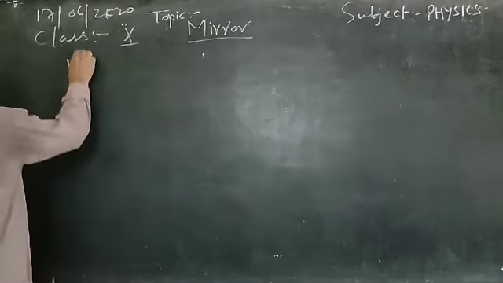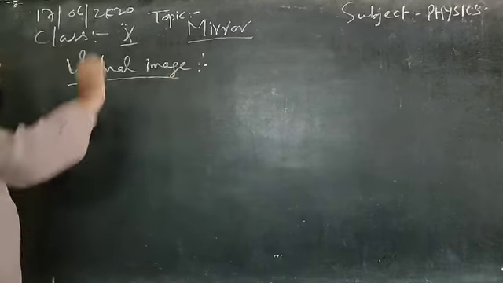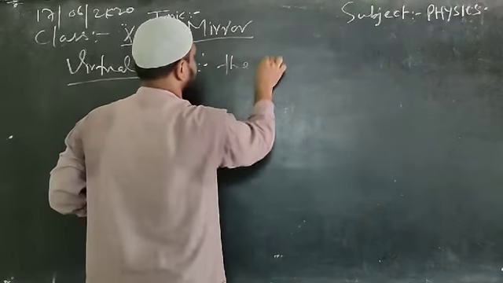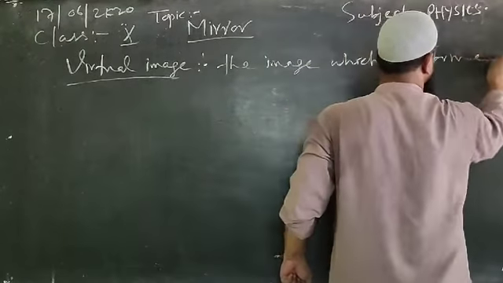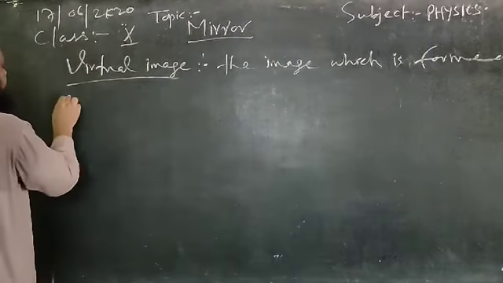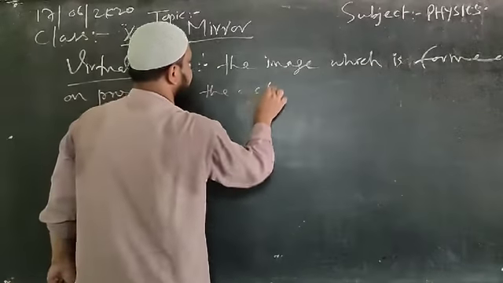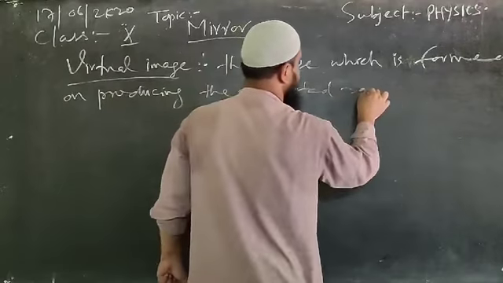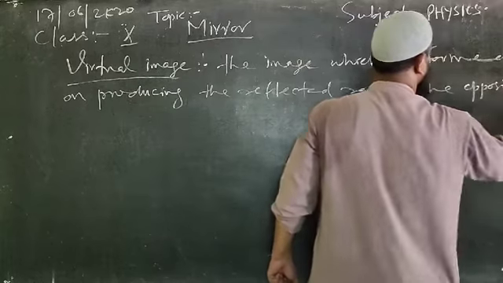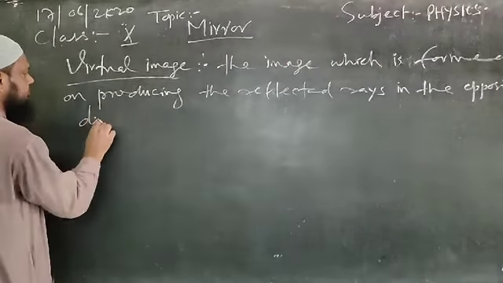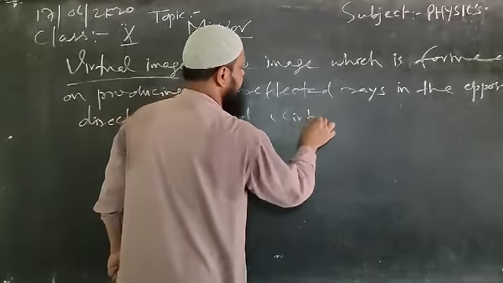Now simply like this, we'll see the virtual image or imaginary image. Virtual image. Here, now what we can write? The image which is formed on producing the reflected rays in the opposite direction is called virtual image.